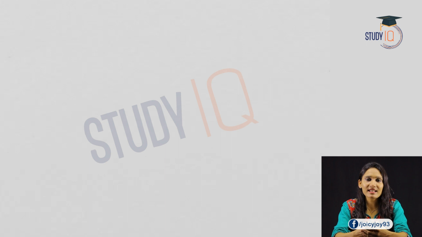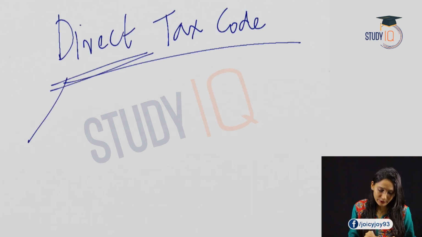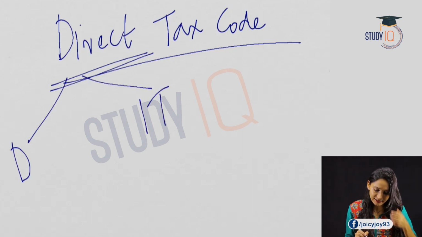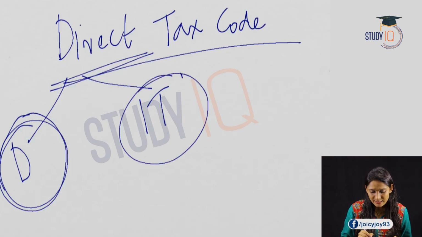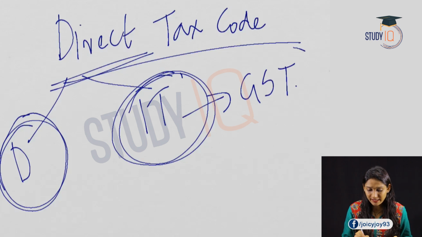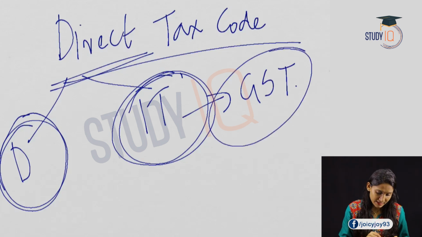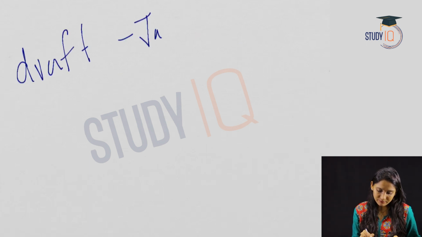In this session, we will discuss the new Direct Tax Code. As we all know, taxes are divided into direct taxes and indirect taxes. This new Direct Tax Code deals with the direct taxes. We have already seen the tax code for indirect taxes, that is GST, a unified tax structure. So in this lecture, we will be discussing the proposed new Direct Tax Code. The draft will be ready by July.